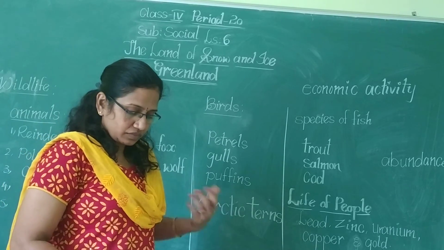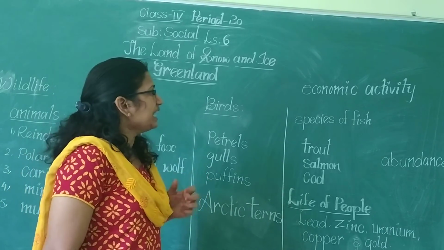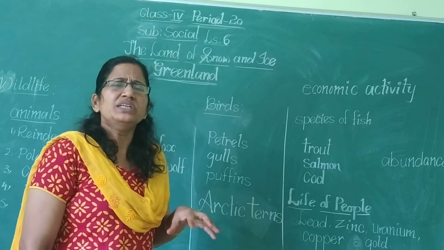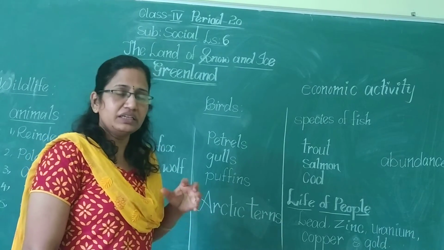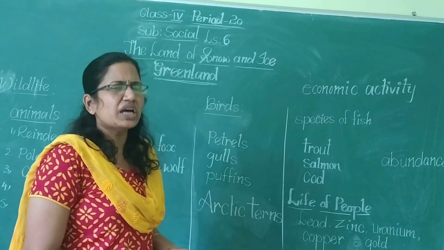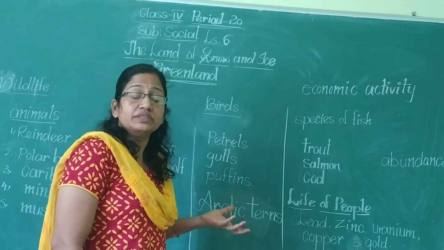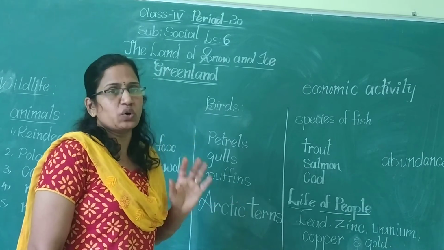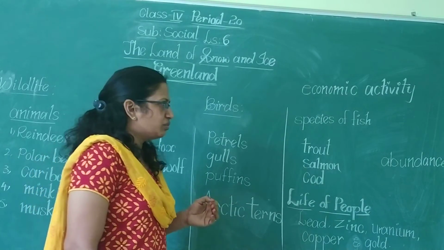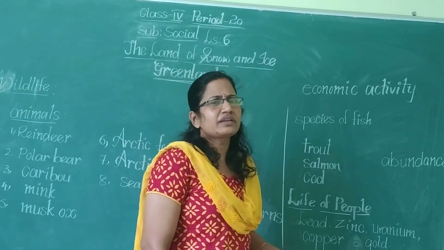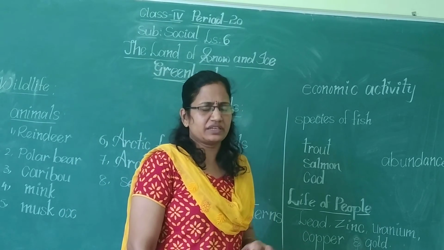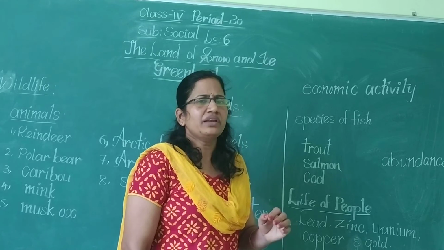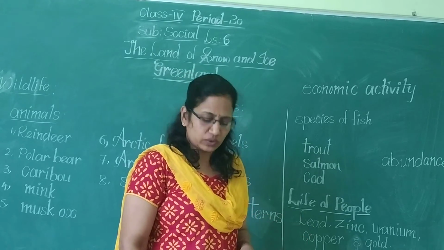Mainly the people depend on fishing in Greenland. The majority of the people depend on fishing only. Most of the people are catching fishes. Their main work is fishing only.